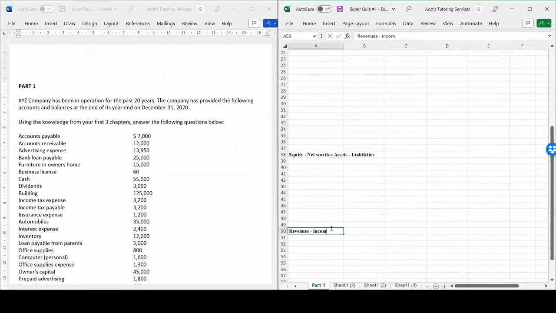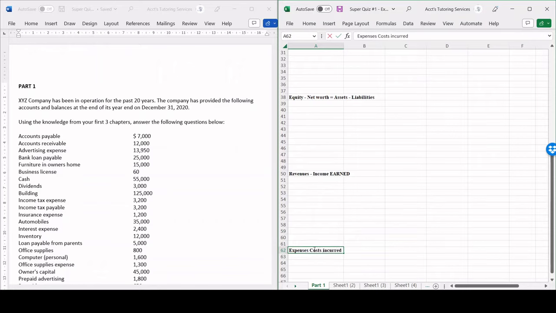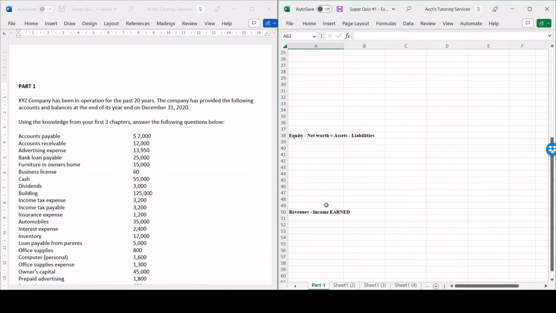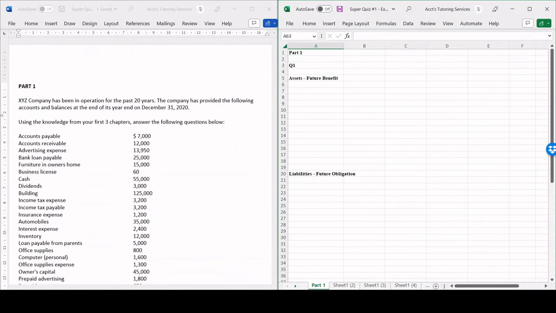Revenues is income earned, whereas expenses are costs incurred, consumed, or used up to help earn revenues. Very important. All right, so let's dive right into this.